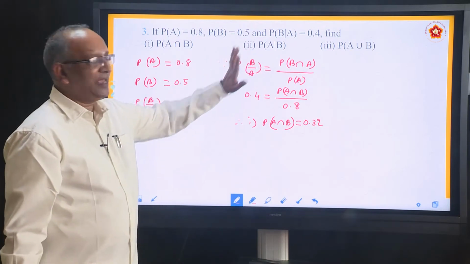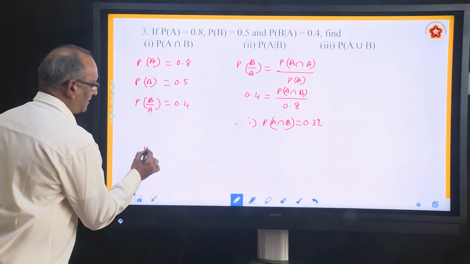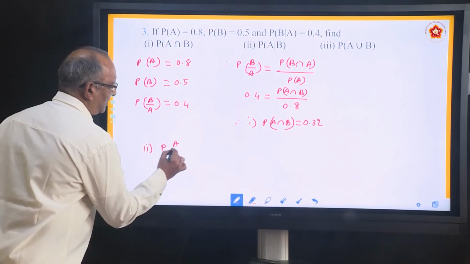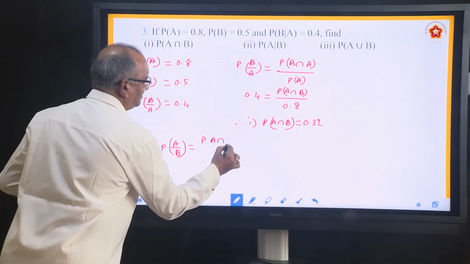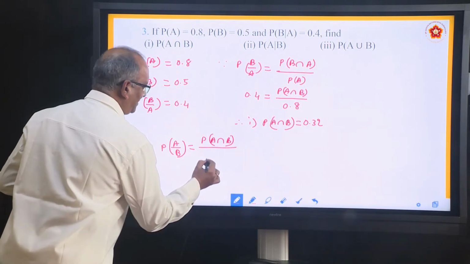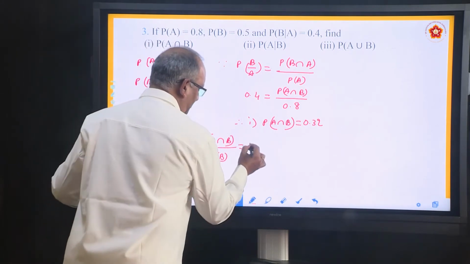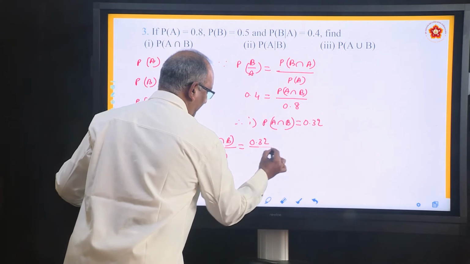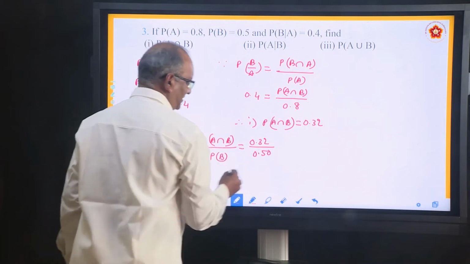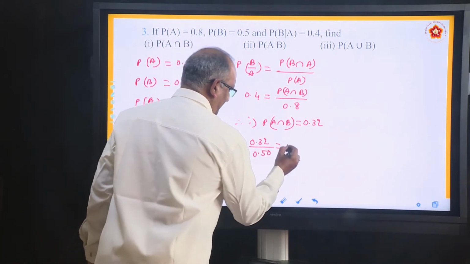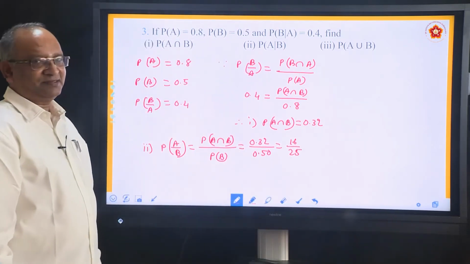Then he says find P(A/B). How will you find P(A/B)? Go back to the formula. P(A intersection B) divided by P(B). How much is P(A intersection B)? Just now we have found 0.32, divided by P(B), he has given 0.5. Remove the decimals. It is 16 by 25. This is the second answer.